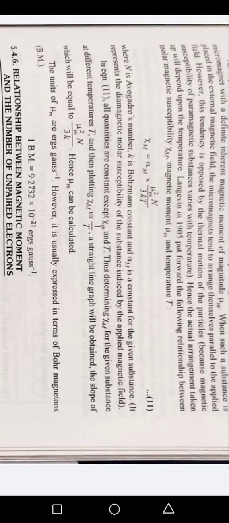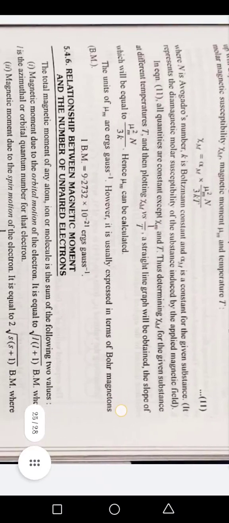1 BM is equal to 9.2732 into 10 to the power minus 21 erg per gauss.